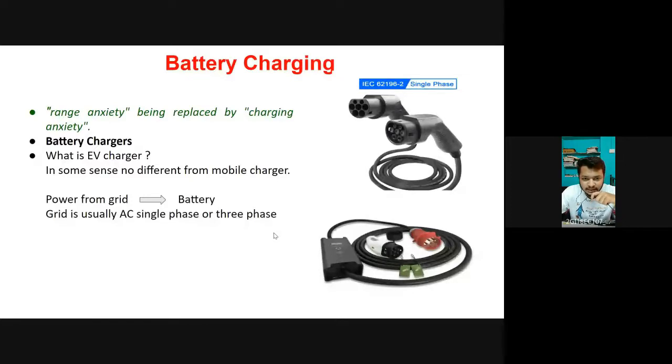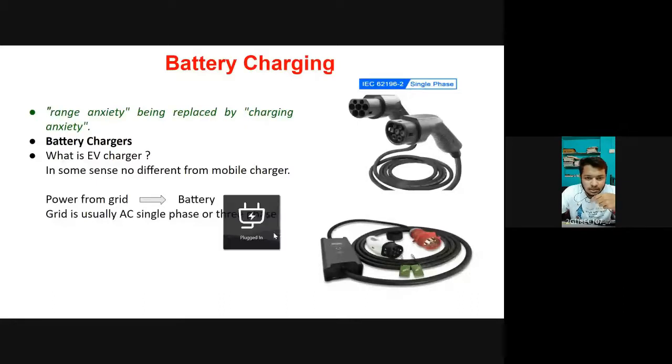So, with the increase in the popularity of electric vehicles, range anxiety is now being replaced with charging anxiety. So, basically, what is a battery charger? It is much like the mobile charger that we use to charge the battery of our mobile phones. The only difference between the mobile charger and the electric vehicle charger is that here we are dealing with a larger battery, which corresponds to a larger amount of current and sometimes larger voltages. Power from the grid for charging an electric vehicle battery is directly stored in the battery. It is only in DC form.